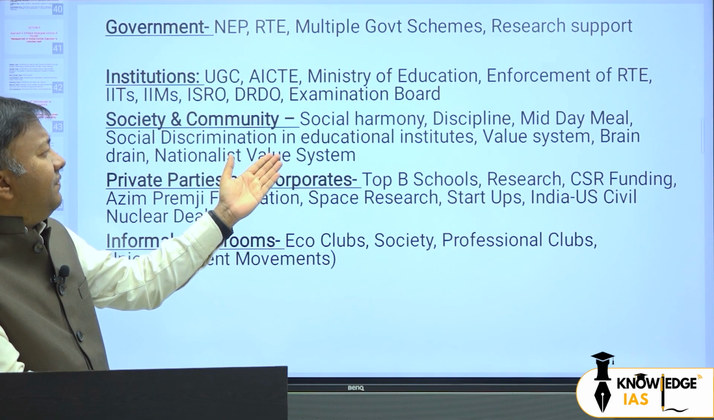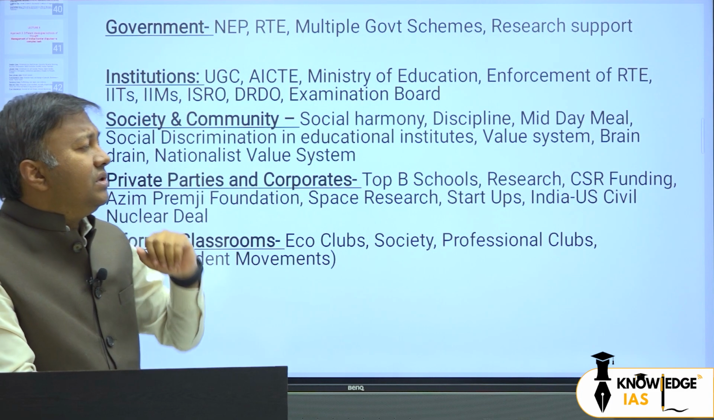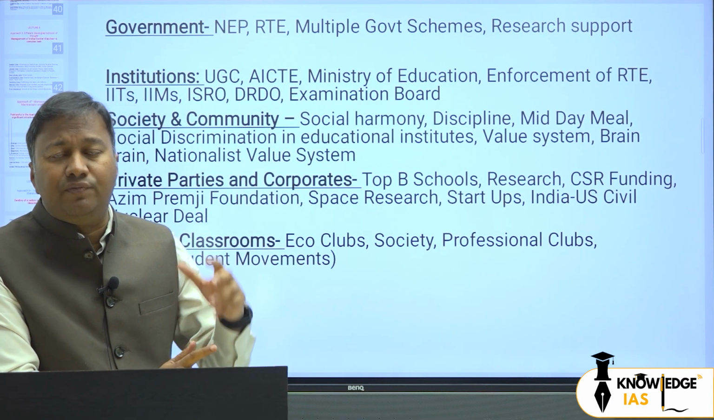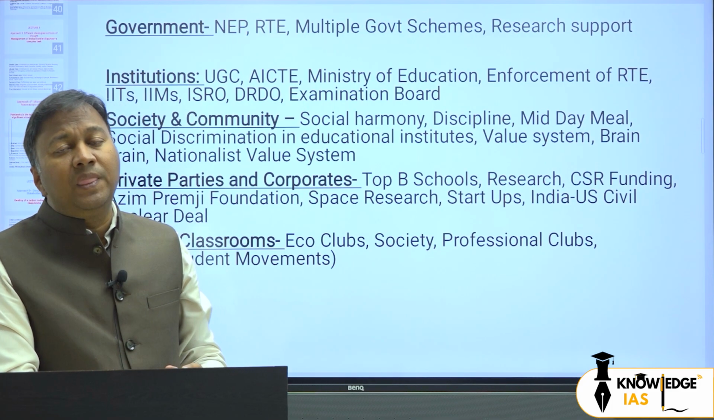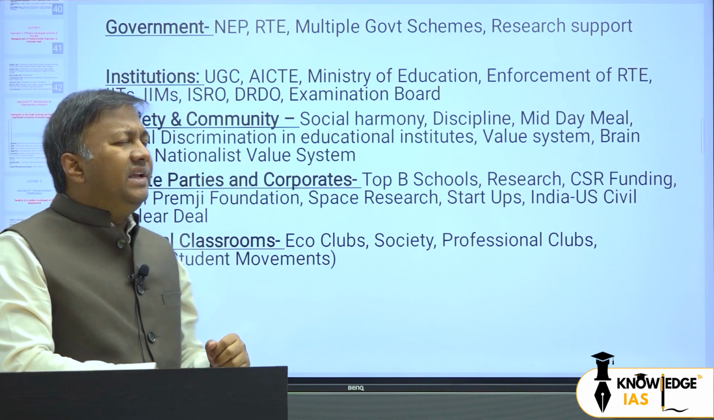Then we have different institutions, like the institutions which are important for enforcement of laws like the Right to Education. So the Ministry of Education, the Education Department in each state government, they have a role in the education system. Then we can discuss here society and community.